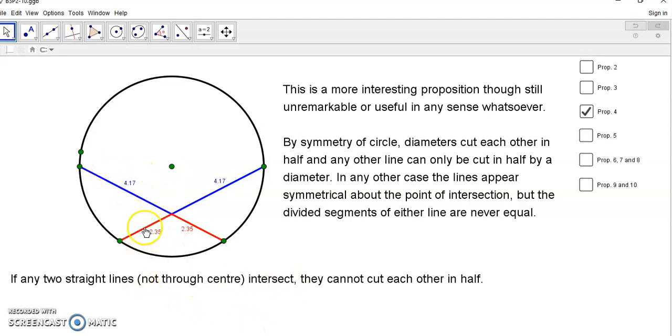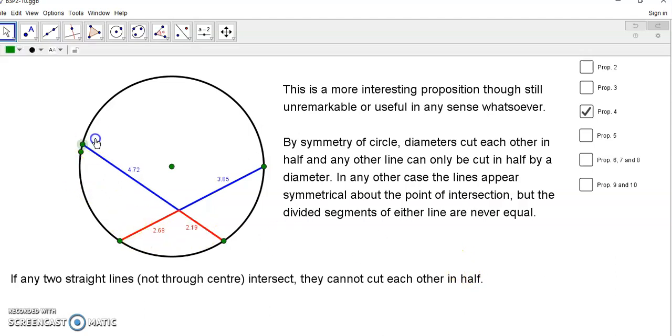They don't have to be equal, but if they're equal, you have the symmetry here, where this part of each line is equal and the blue part of each line is equal. But as you can see, it doesn't matter what you do here. These lines can never intersect each other in half, okay? And of course, that goes by symmetry of the circle, because diameters cut each other in half, and any other line can only be cut in half by a diameter, right?